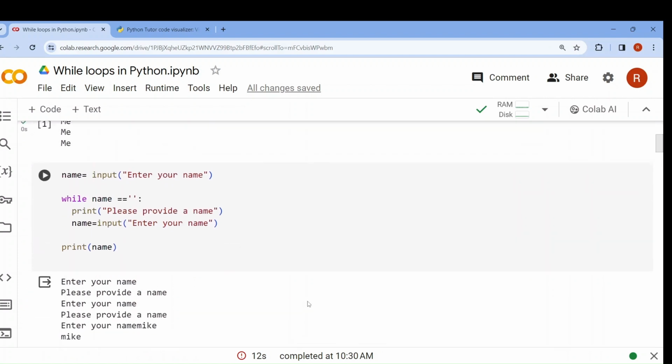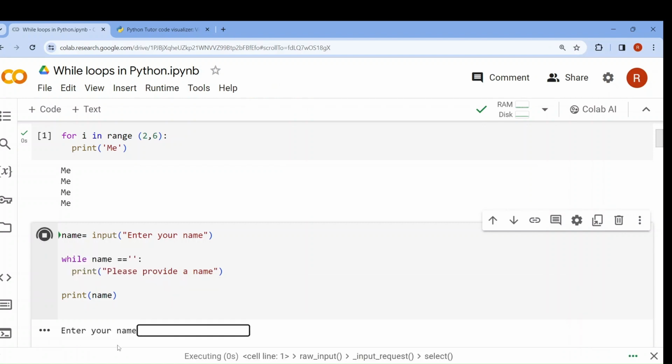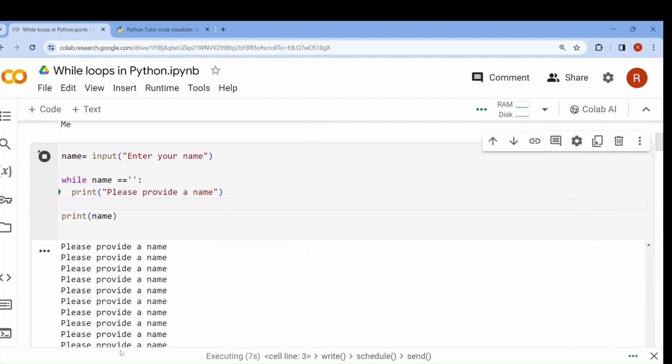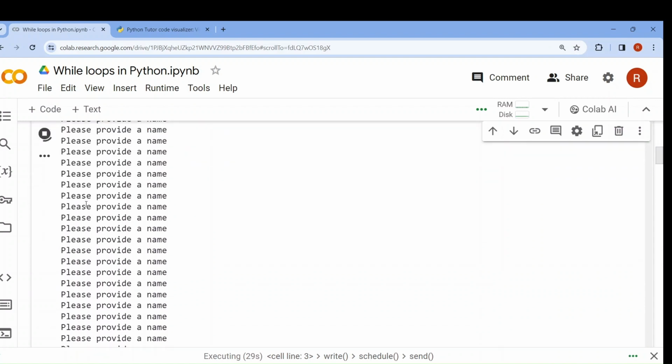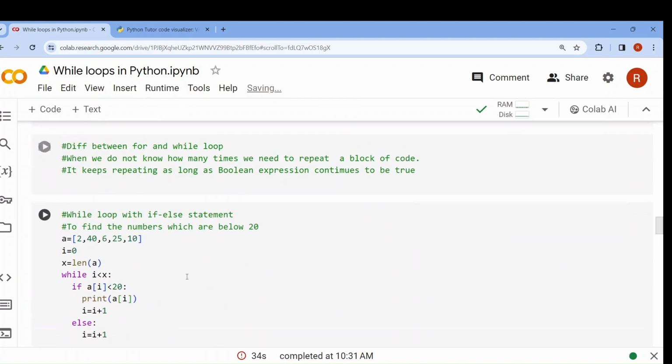Now see our previous programs. Suppose here if I delete it, then what do you think, will it go into the infinite loop? Yes, it will go, but enter your name. Now I give nothing and I press enter, then it will start an infinite loop. So whenever you are using while loop, be very sure about the exit condition of the loop. Otherwise, it may go into the infinite loop. Okay. Now let me interrupt execution.